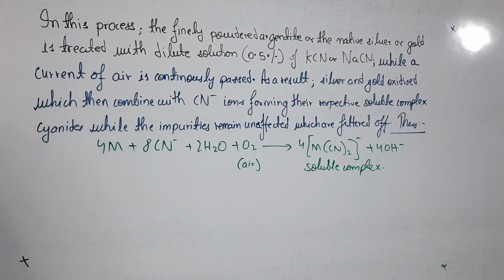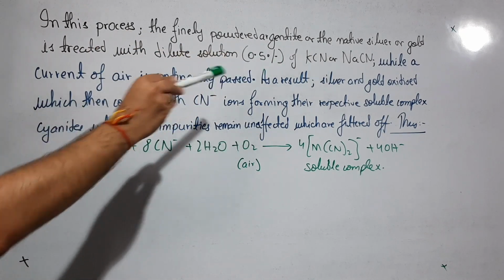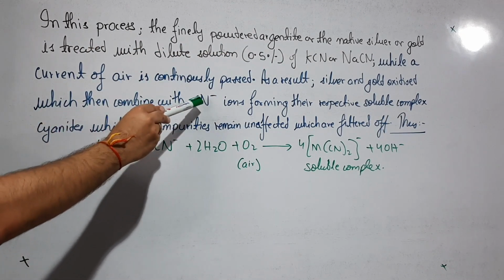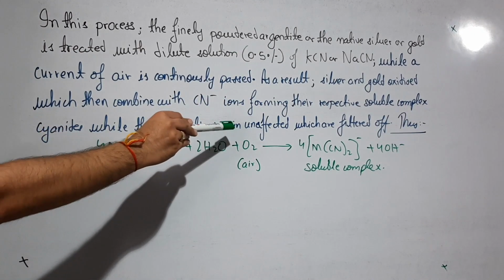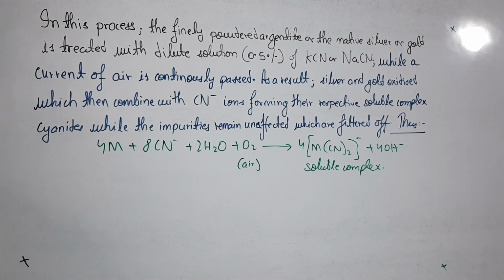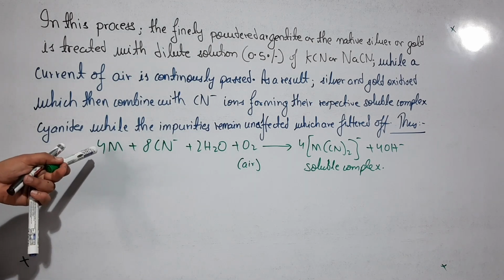As a result, silver and gold are oxidized, which then combine with CN minus ions to form the complex, while the impurities remain unaffected and are filtered out. Again, the principle of leaching comes into play: the metal which you want forms the complex with the suitable reagent and the impurities are filtered off.